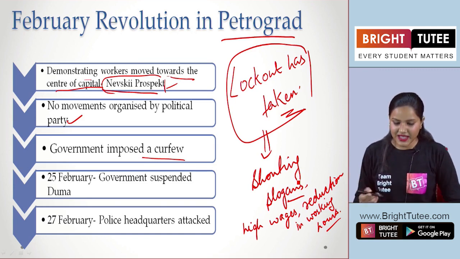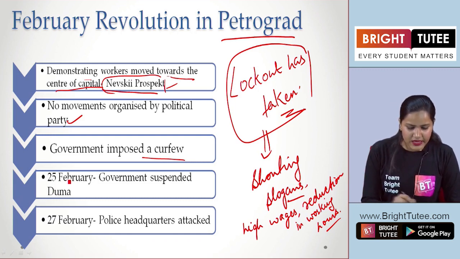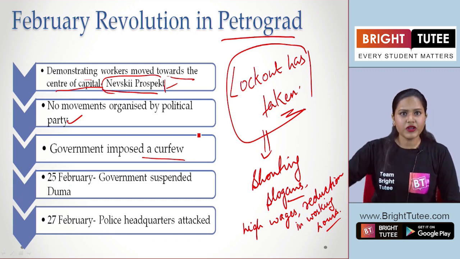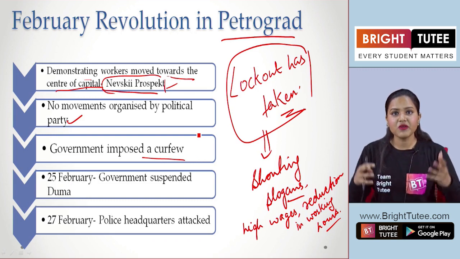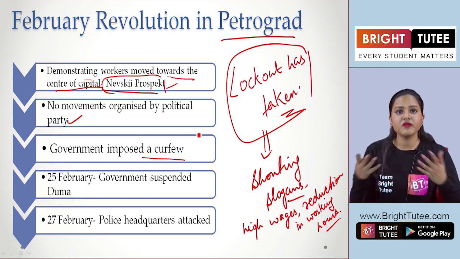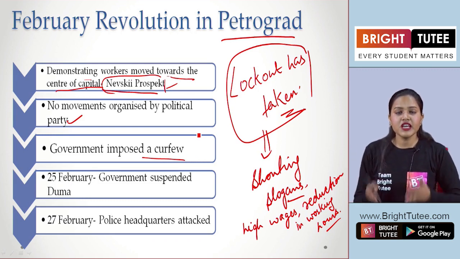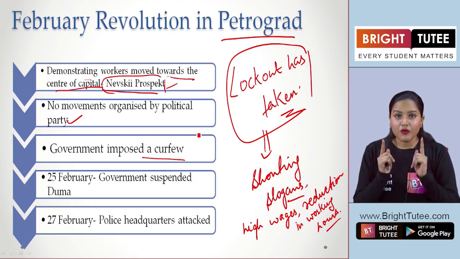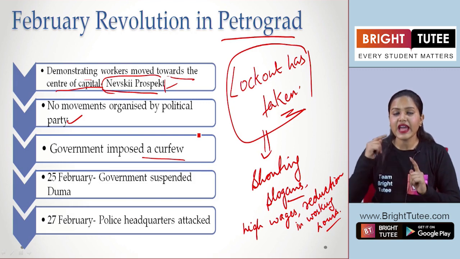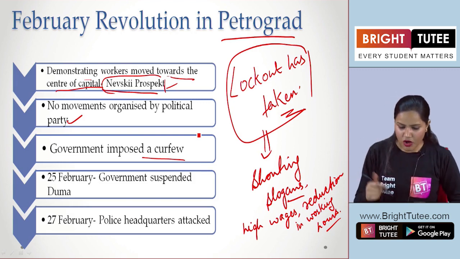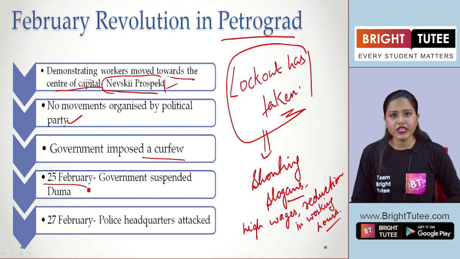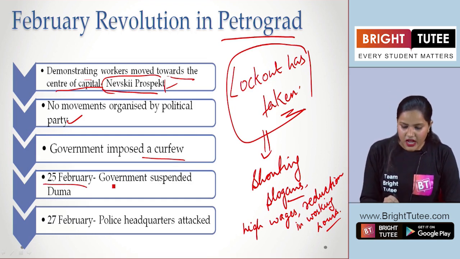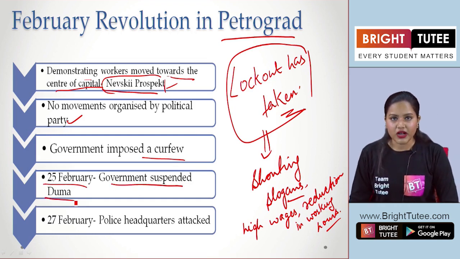And finally, we see that people moved apart. Again, they came back. They were now demanding more things here. They were coming in large numbers. So finally, looking at the overall situation here, what are we seeing? That the government had to take a strong step here. So finally, on 25th February, the government suspended the Duma, right?